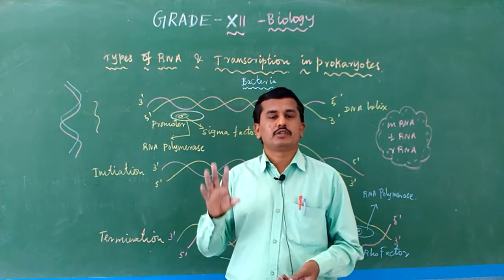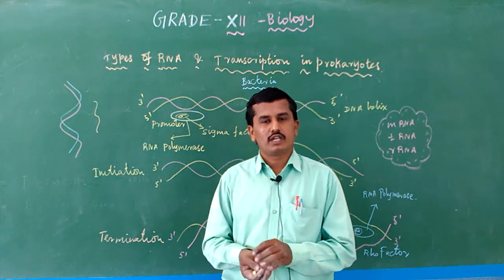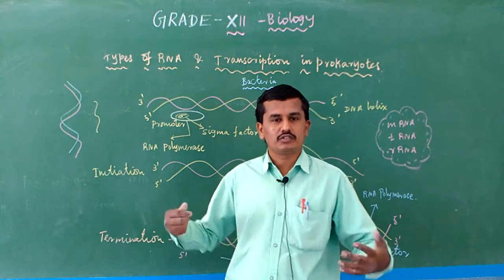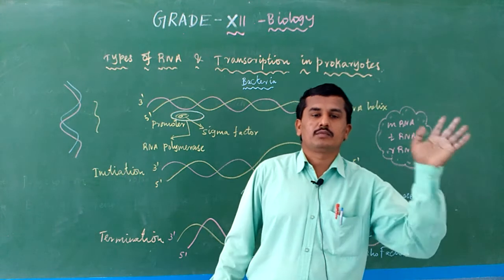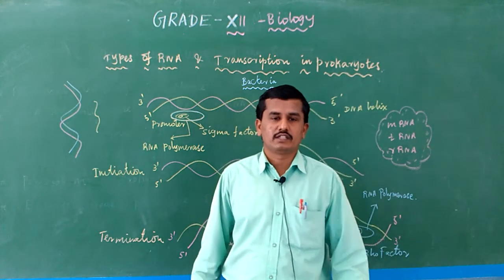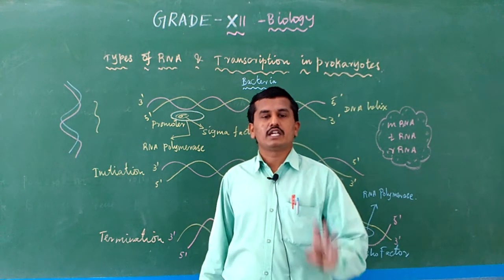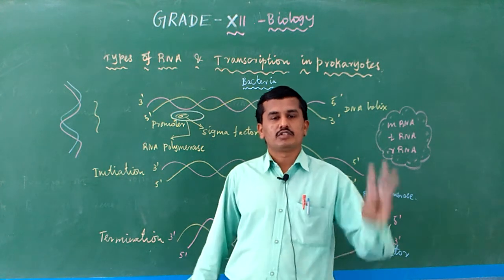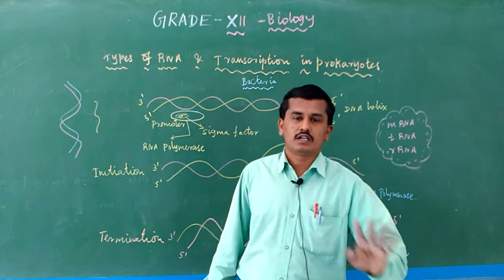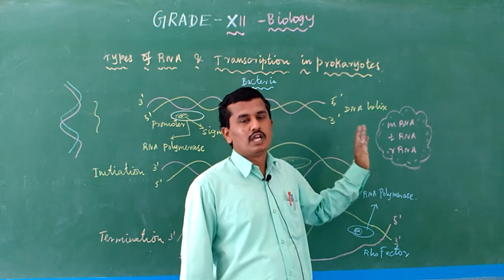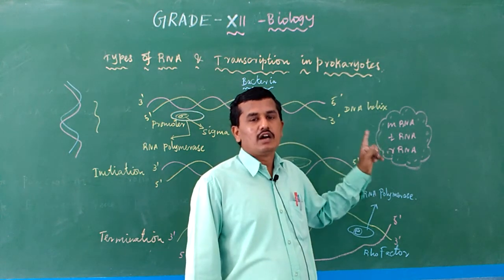Okay, RNA is present in all the variety of cells, in prokaryotes, eukaryotes, all cells. DNA is also present in all the variety of cells except some viruses. Virus is a separate category. In all prokaryotic and eukaryotic cells, DNA is present, RNA is present. RNA consists of three types: mRNA, tRNA, rRNA.